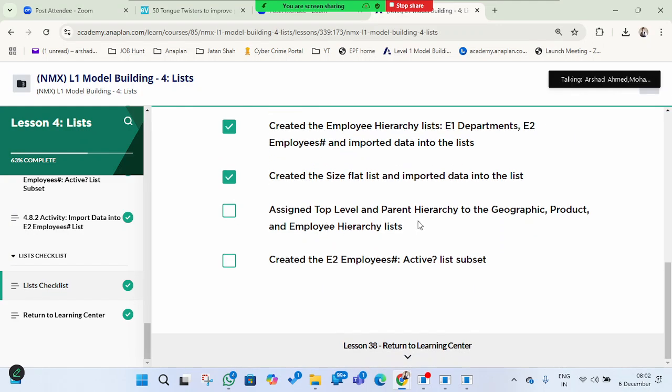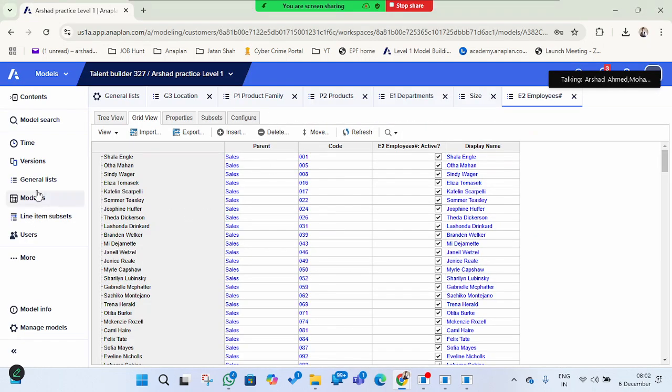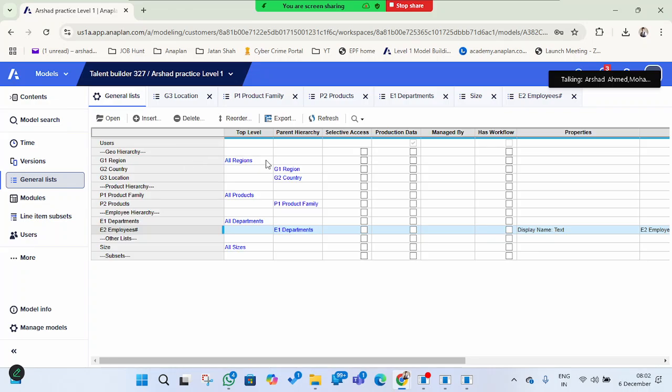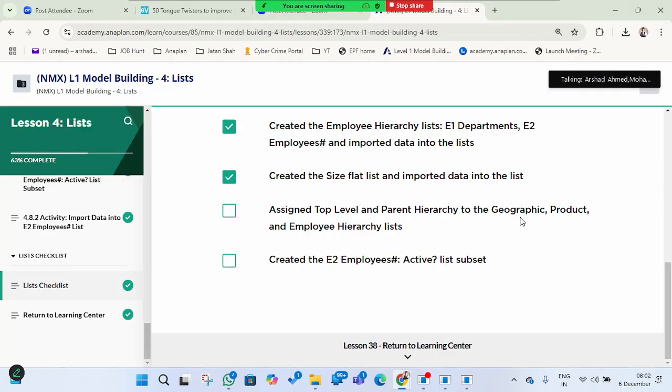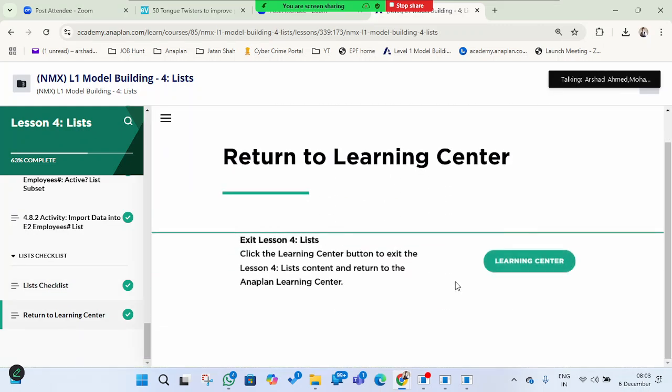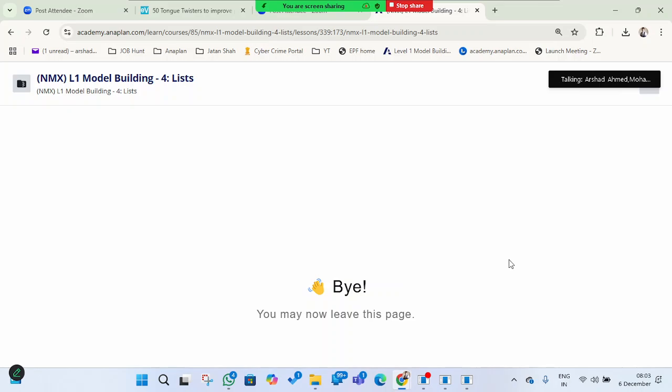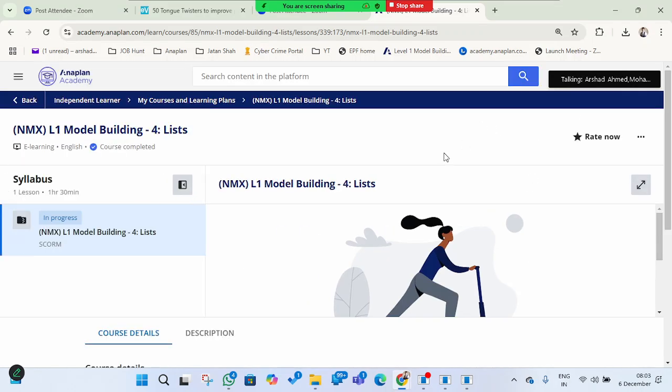And we have assigned a top level and parent hierarchy. I think you know about this. We have also done this for the geography, product and employee lists. We have assigned a top level and parent hierarchy. So this is done, and we have created a list subset, right? Just now we have done the activity. So this is also done. Now we'll get back to the learning center. Lesson 4 is done. So now we will head towards lesson 5.